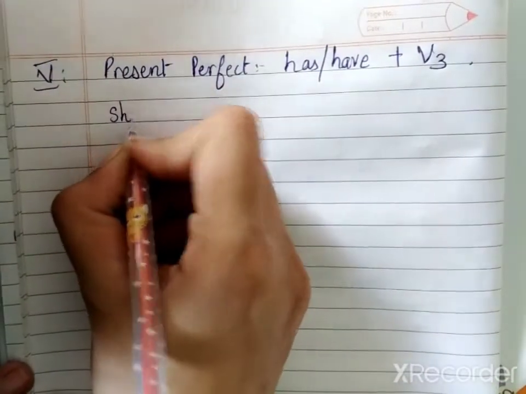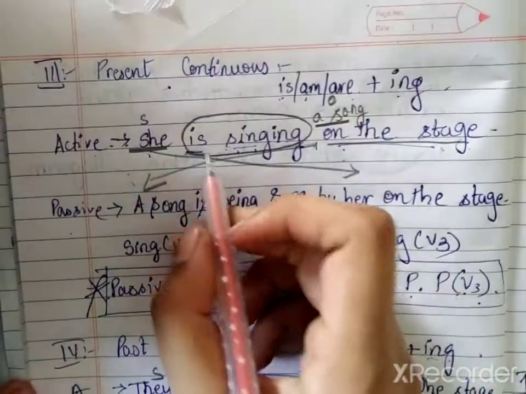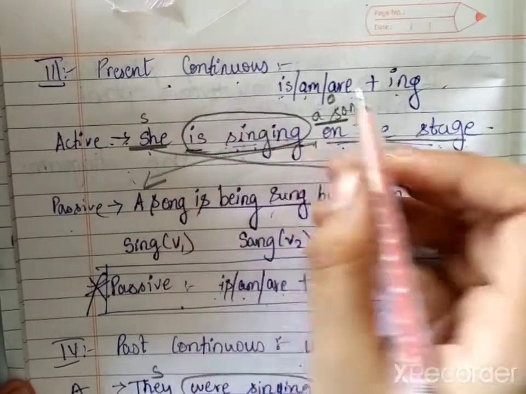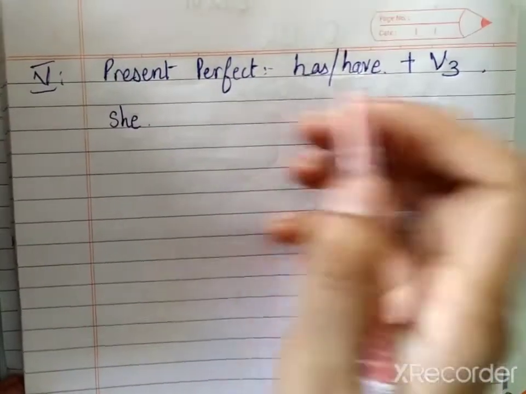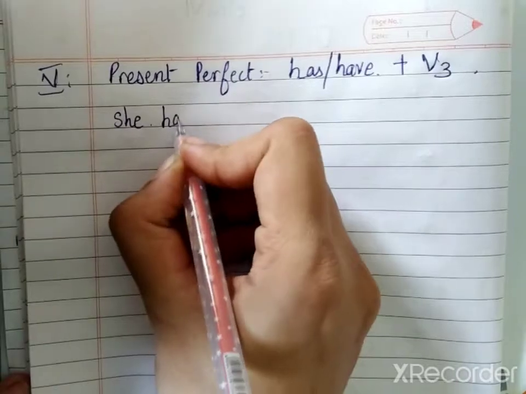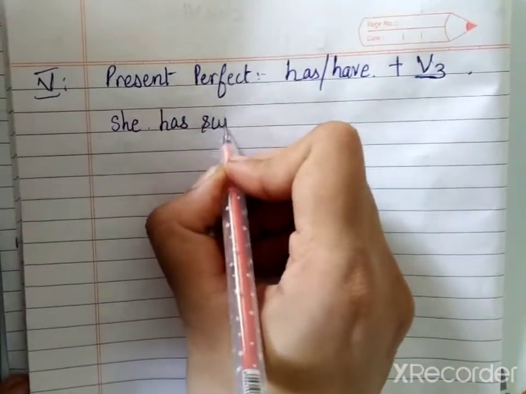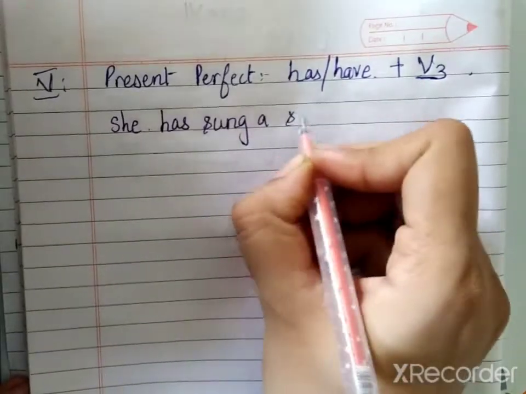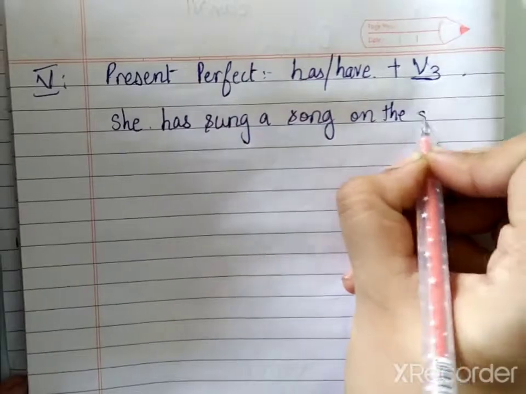Let us take the same thing. She. Now, over here we have written "is singing" because it was continuous. According to that we had written. Now we have to write according to this. So she, singular, so we'll write has. V3 of sing is sung. A song on the stage.